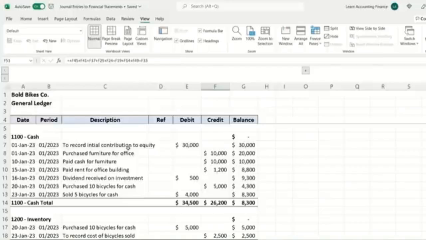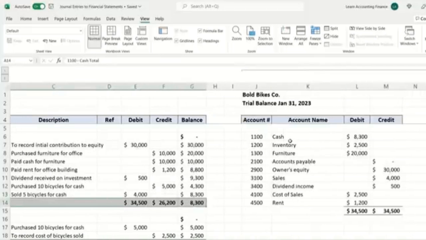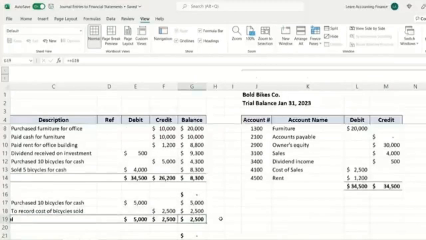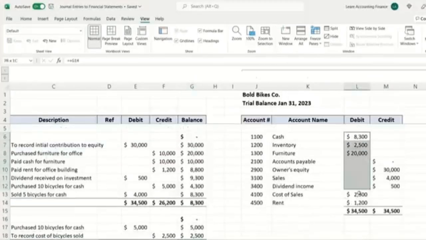So from this journal ledger, we can see a summary of all of these individual account balances in a trial balance. So here you have the trial balance. You can see now we don't have that much detail. We just have the account number and name, and then whether the balance is debit or credit, and what is the amount of the balance. So remember, cash at the end of the month was 8,300. Inventory at the end of the month was 2,500, and so on. So this is a summary of all of the balances.